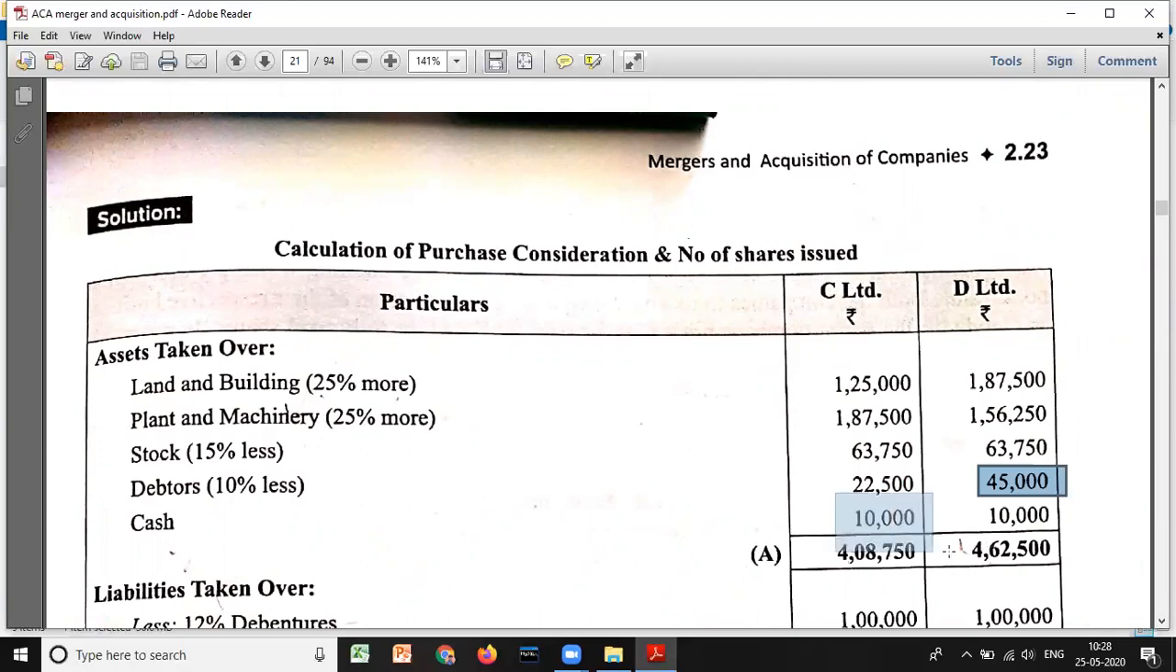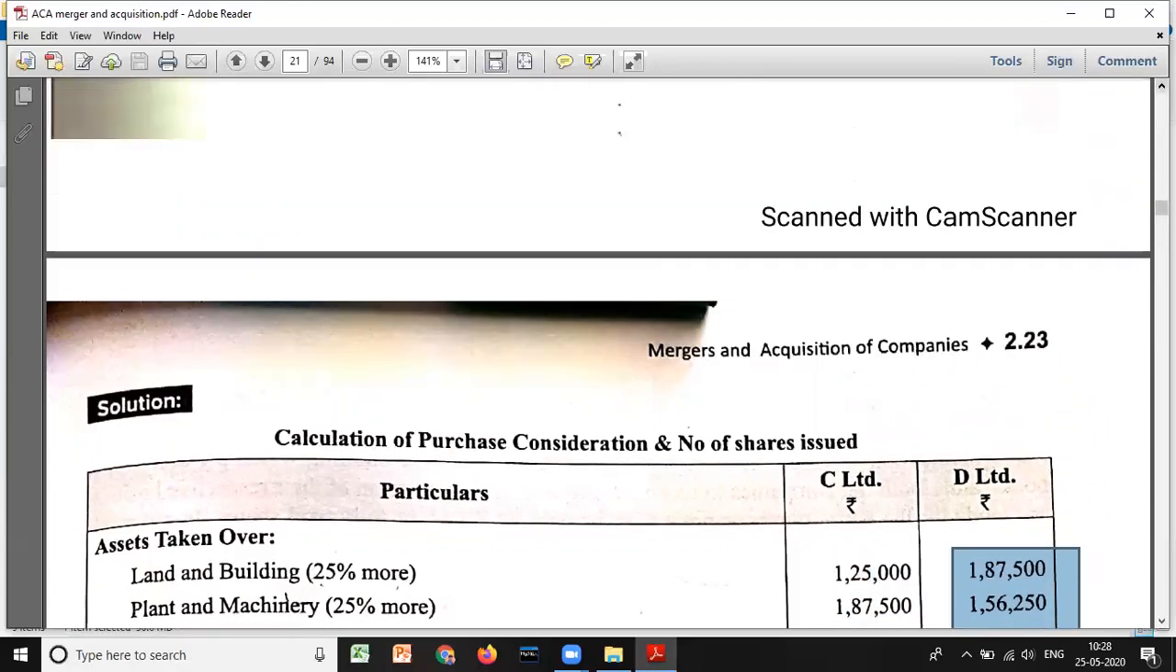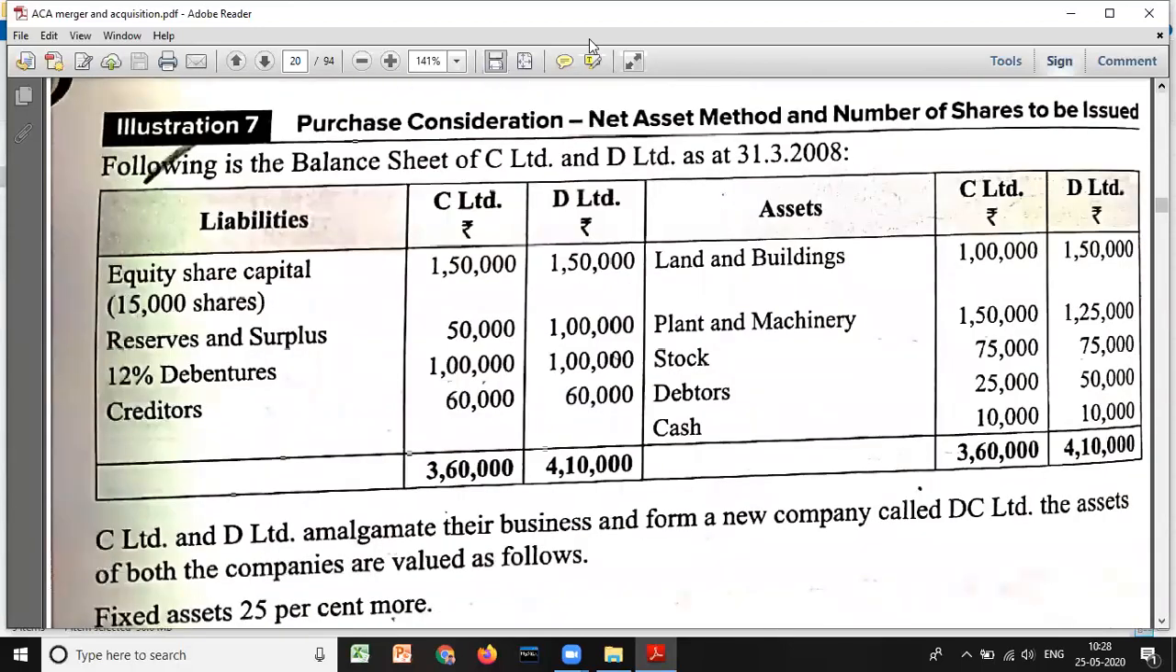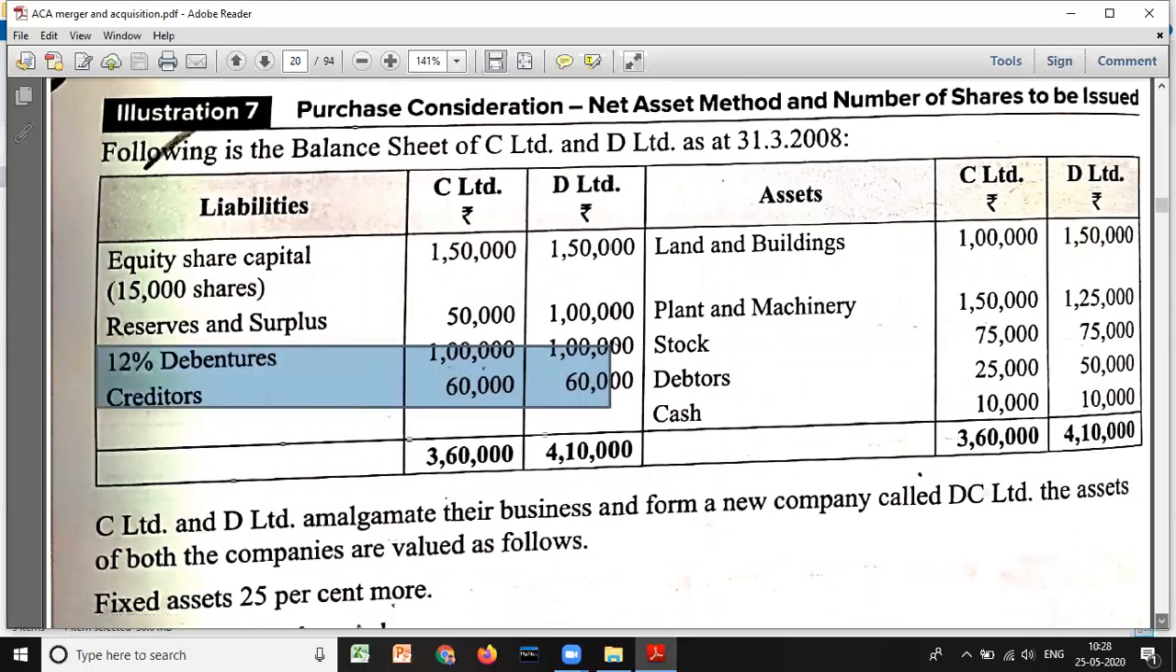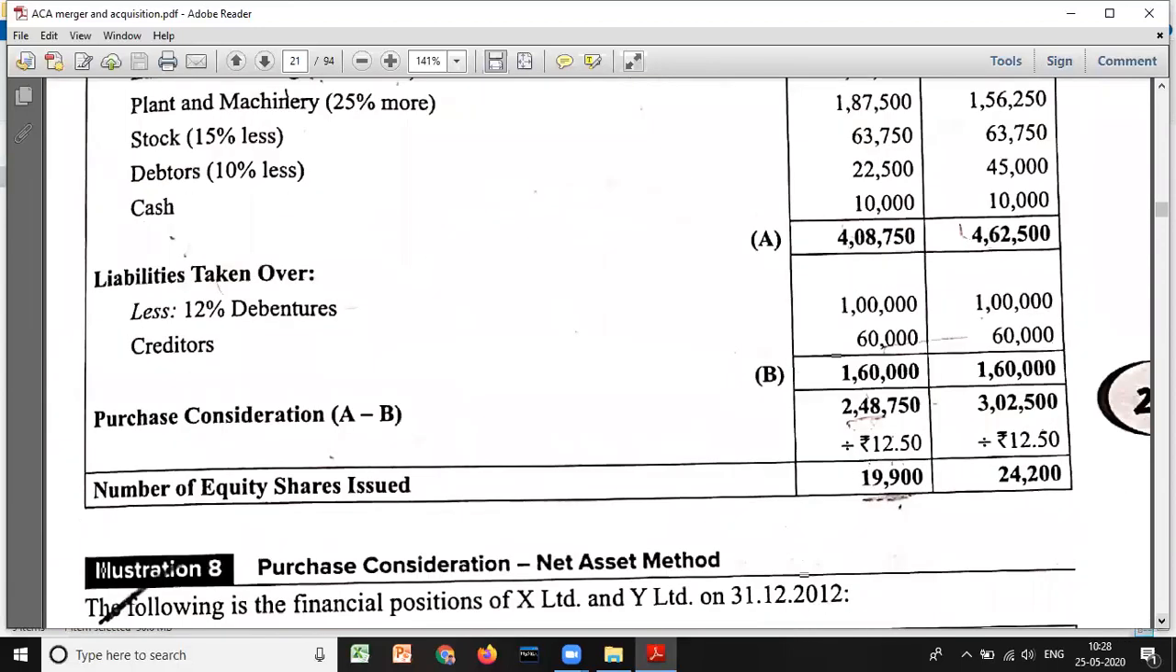And cash you have to take at agreed value, I mean the book value itself. They don't give any adjustment. If you total all these, we will get 4,08,750 and 4,62,500. And next, see, liabilities information they are not given. Whenever they don't give liabilities information like market value, then you have to take book value itself. So we have to take debenture 1 lakh and creditors 60,000 each. So minus 1 lakh and 60,000, so it will be 1 lakh 60,000.